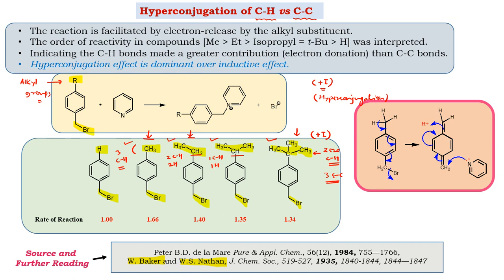So here we are making a distinction: in the case of the tertiary butyl group, whether it will donate electrons through the CC bond or the CH bond. That is the reason why the different R groups are selected. When this reaction was performed, it is expected to pass through a mechanism in which, with the donation of electrons, the bromine gets displaced and we get a reactive species. This reactive species will be trapped by the given nucleophile, which is pyridine. It will attack this carbon, and this carbocation will give the product.